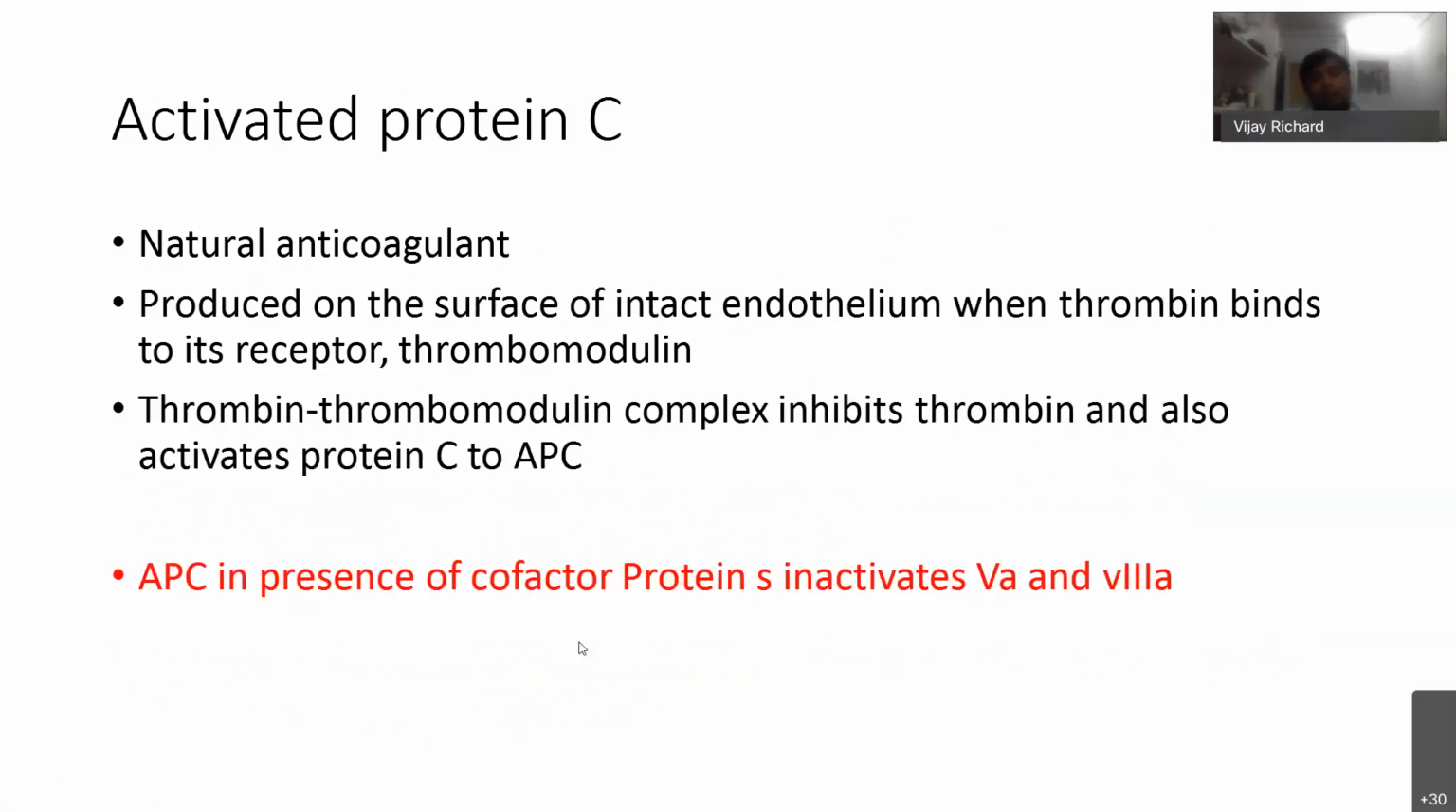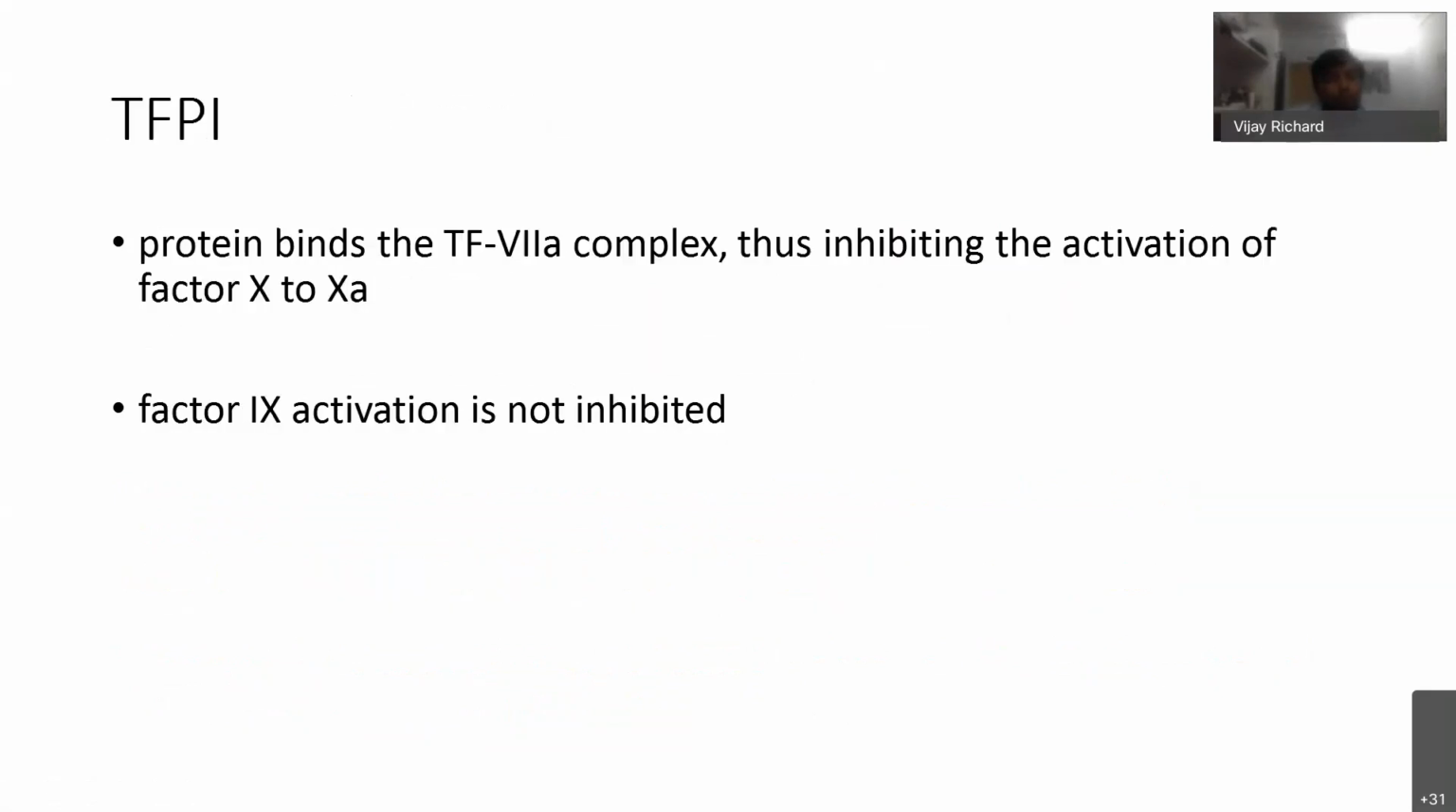Protein C, we have seen already, is a natural anticoagulant produced on the surface of intact endothelium when thrombin combines with thrombomodulin. In presence of cofactors, it inactivates 5A and 8A. Tissue factor pathway inhibitor is again a natural anticoagulant. It binds to tissue factor and factor 7A complex, thus inhibiting the activation of factor 10 to factor 10A.